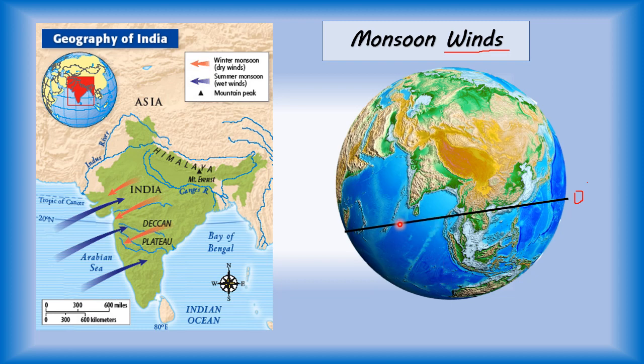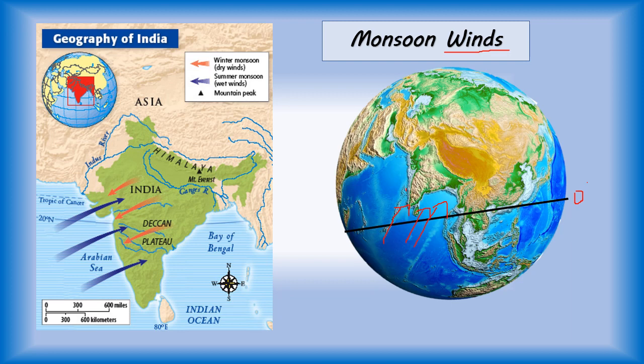And they cross the equator. Children, they cross the equator. What crosses the equator, children? Monsoon wind crosses the equator. Is it clear, children? I am repeating again: monsoon wind crosses the equator and it reaches India.